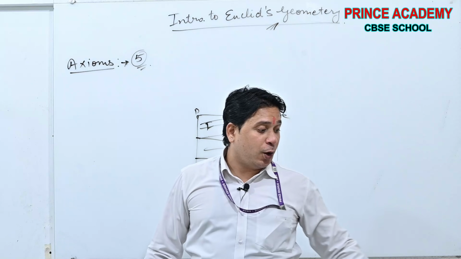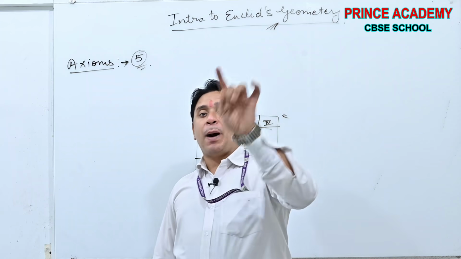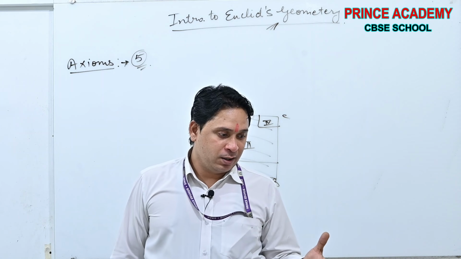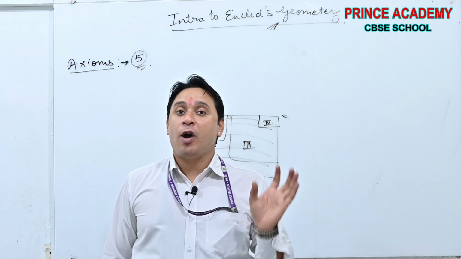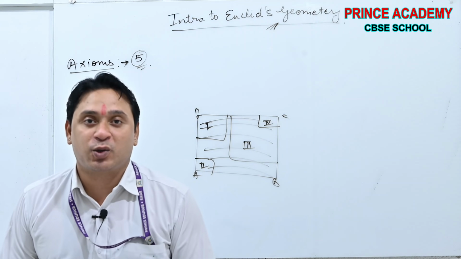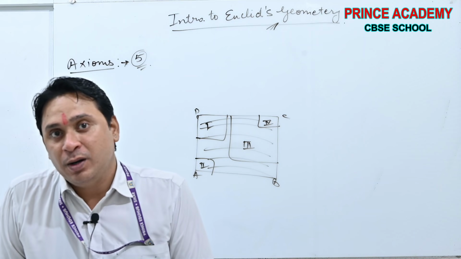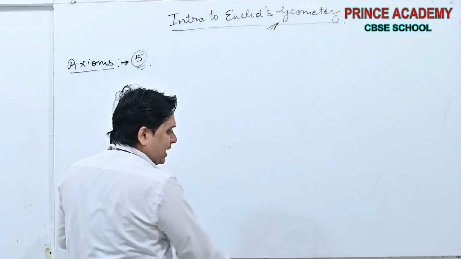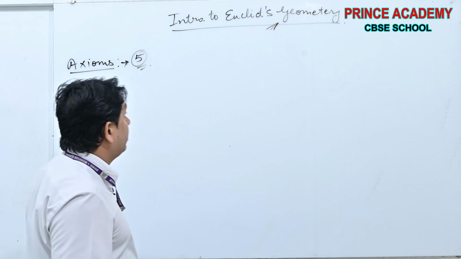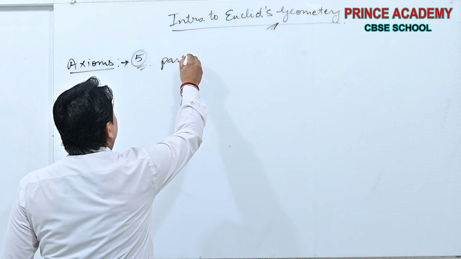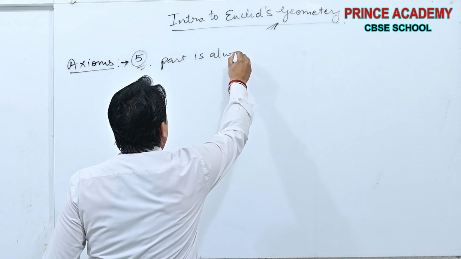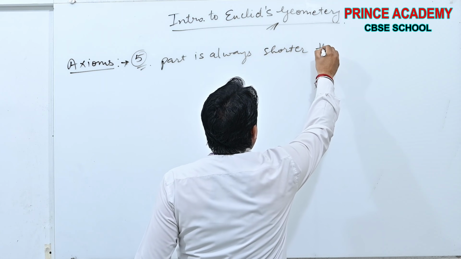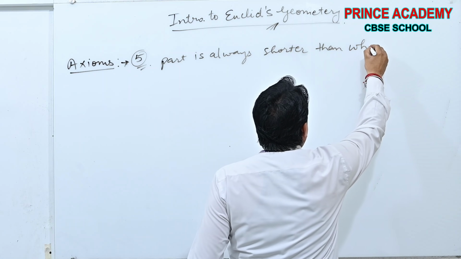You can easily observe, beta, no part will be lengthier or more in area than the actual whole was. Yes or no? Done. So your axiom 5 states that part is always shorter than whole.